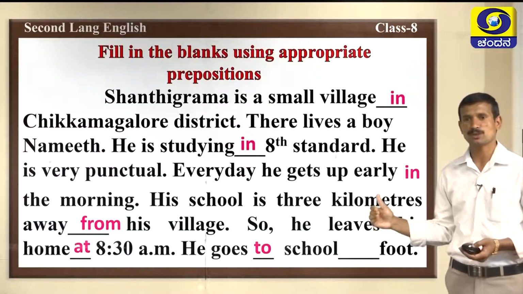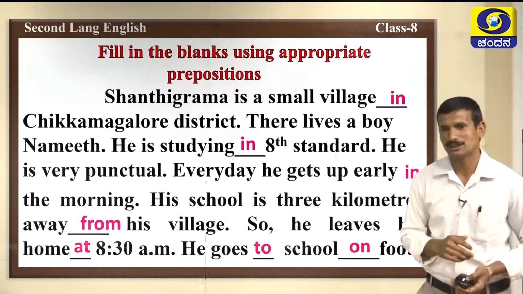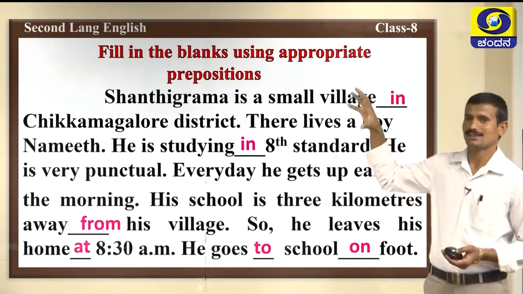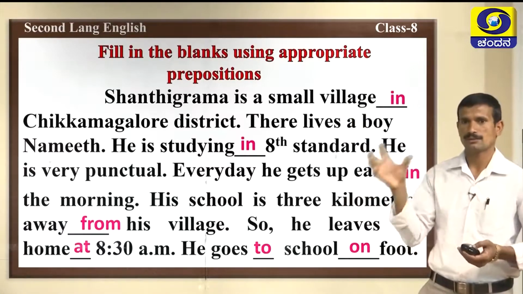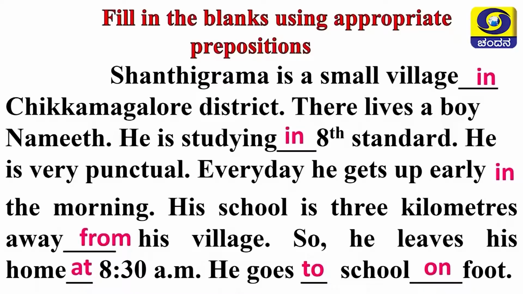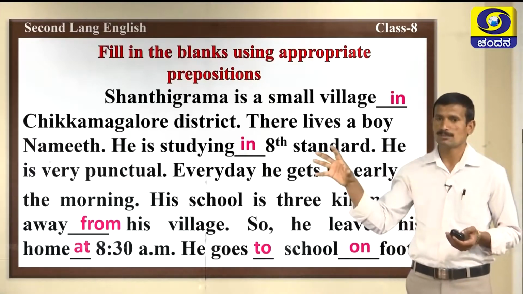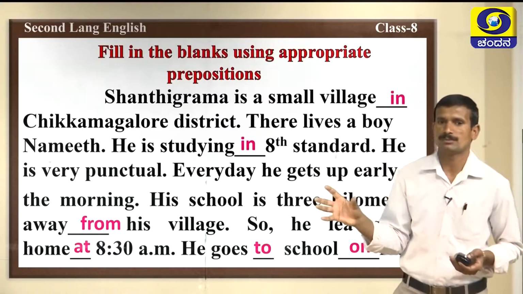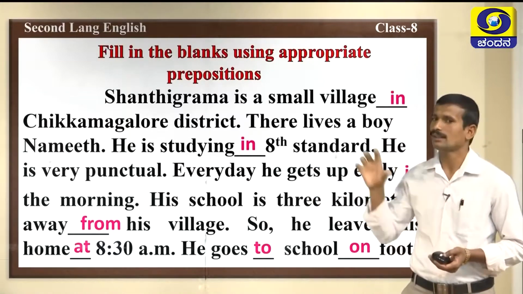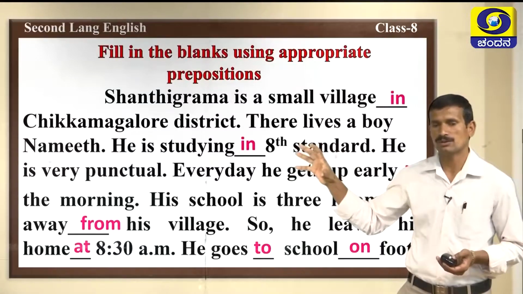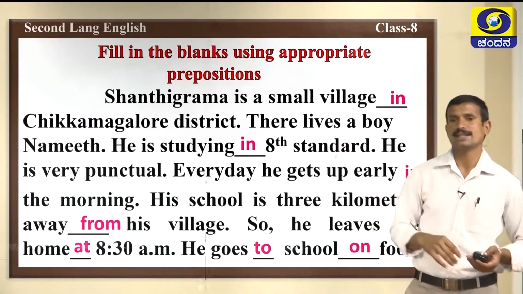Next, which is the preposition we can use here? Very good. On foot. These are the prepositions we can use. Prepositions means we should use before a noun or a pronoun. For example, here Shantigrama is a small village in Chikmagaluru district. The preposition in shows the relationship between Chikmagaluru and a small village. We should use prepositions before a noun or a pronoun. For example, Chikmagaluru is the name of a place. It's a noun. So before that we should use in.